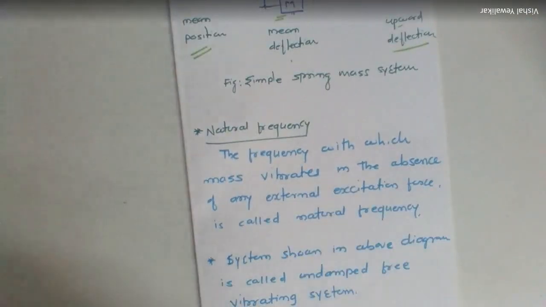Okay, now after this we are going to discuss the most important concept in vibration, that is what we call natural frequency. Natural frequency is nothing but the frequency with which the mass vibrates in the absence of any external excitation force. When we provide initial displacement, the mass vibrates in the absence of external force. There is no external excitation force, we are just giving initial displacement, and hence this is called natural frequency. The frequency possessed by that body after giving initial displacement without external force is known as natural frequency.